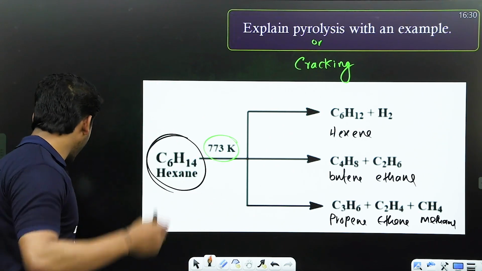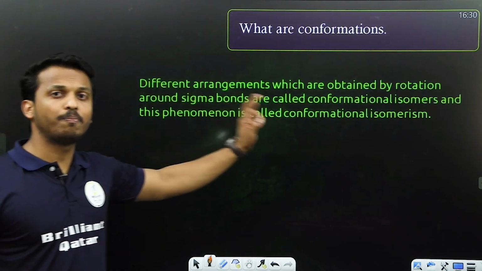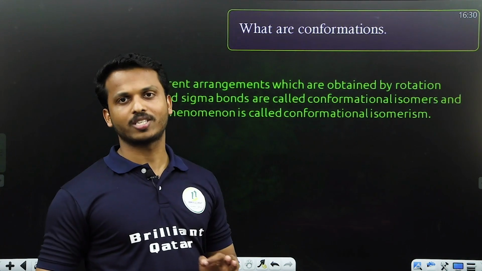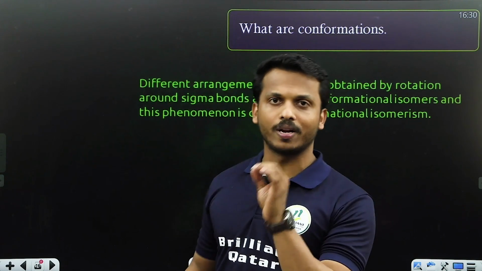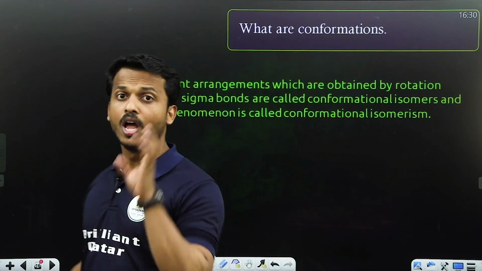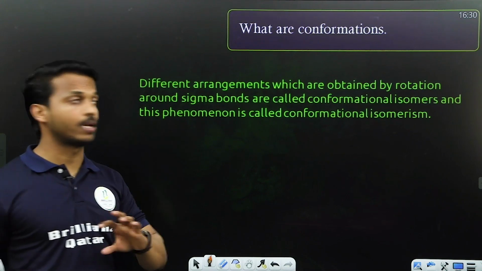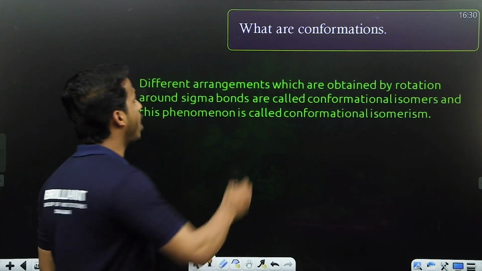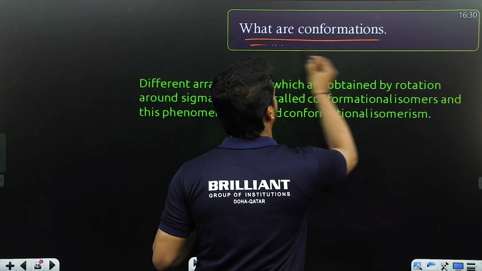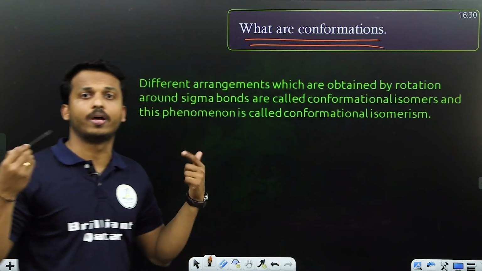Clear, all of you? Now I am discussing one of the most important areas of the chapter. You may study one of the special isomerisms given by alkanes, called conformation isomerism or conformers. What is conformation isomerism?